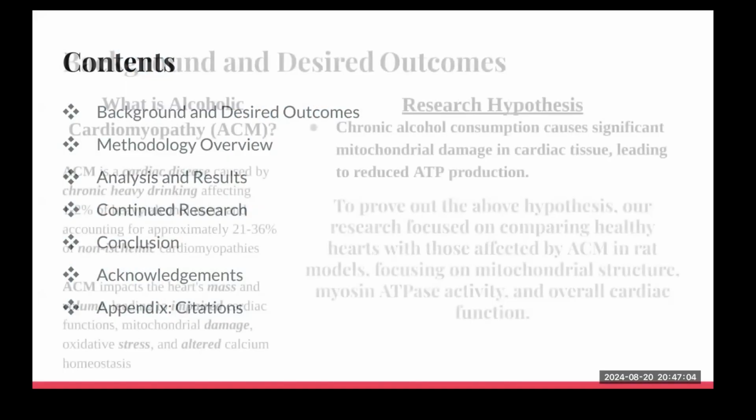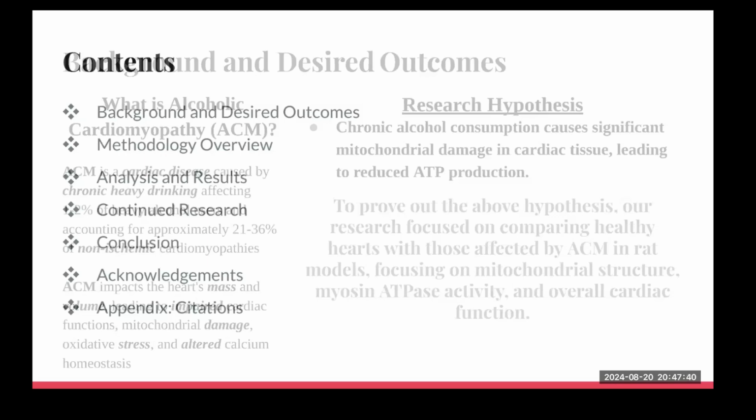So, what is alcoholic cardiomyopathy, or ACM? ACM is a cardiac disease caused by chronic heavy drinking, affecting 1 to 2% of heavy alcohol users and accounting for approximately 21 to 36% of non-ischemic cardiomyopathies. The disease impacts the heart's mass and volume and leads to impaired cardiac function, mitochondrial damage, oxidative stress, and altered calcium homeostasis. In this study, we really just focused on mitochondrial damage and oxidative stress and how this affects